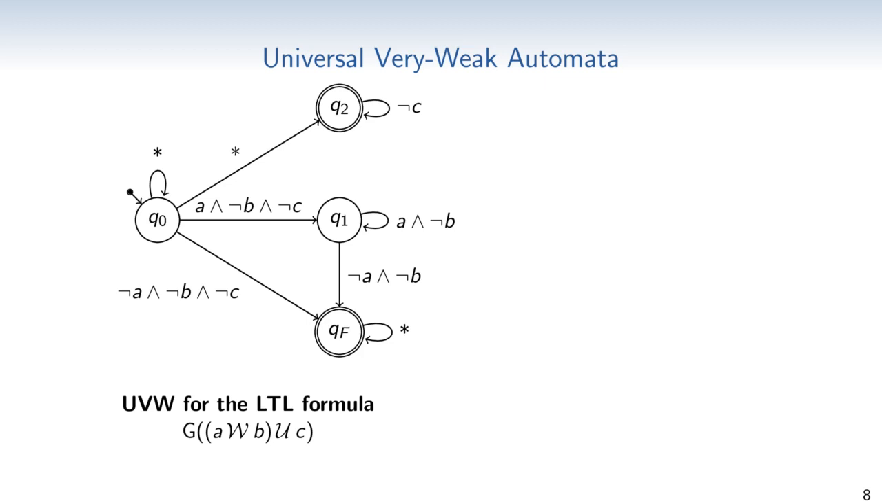Universal very weak automata accept infinite words for which all runs for the word do not visit rejecting states infinitely often. These rejecting states are depicted doubly circled. Take for example the automaton depicted on this slide, which corresponds to the LTL property globally A weak until B until C. There are three ways by which this formula can be violated, and since for universal automata a word is only accepted if all automaton runs are accepting, these three ways are encoded by the three paths through the automaton.